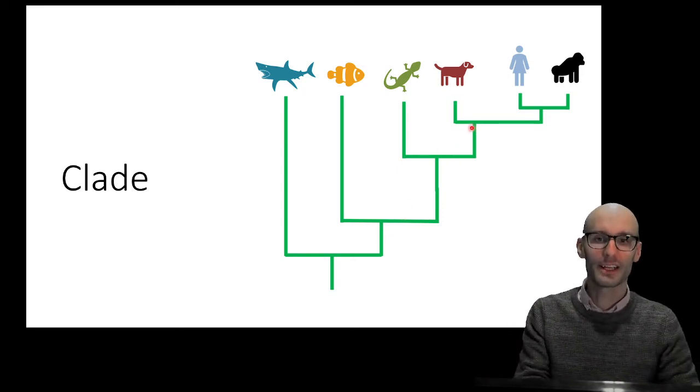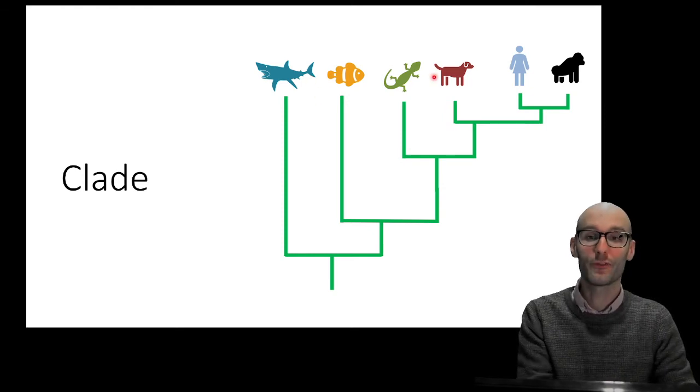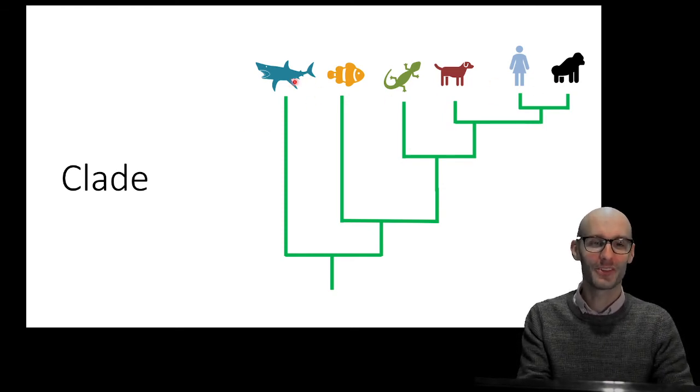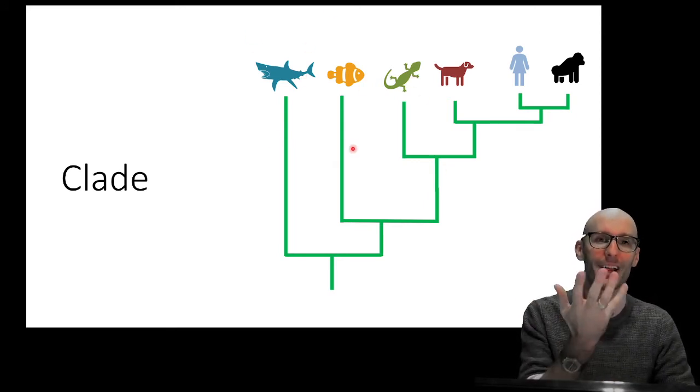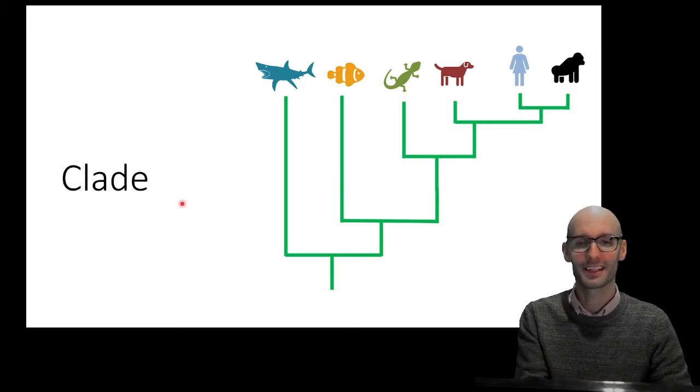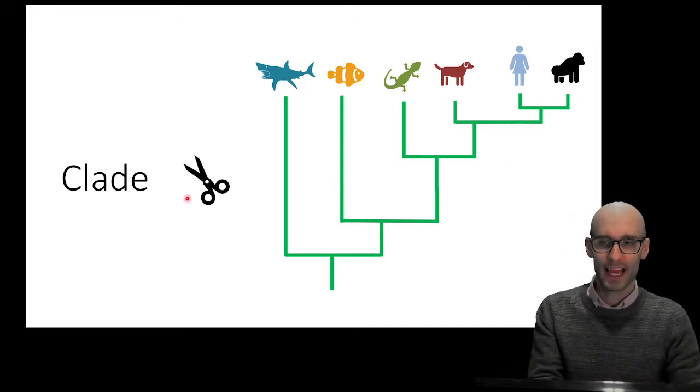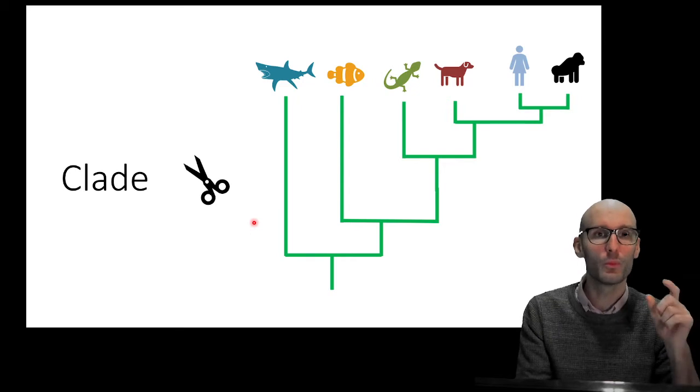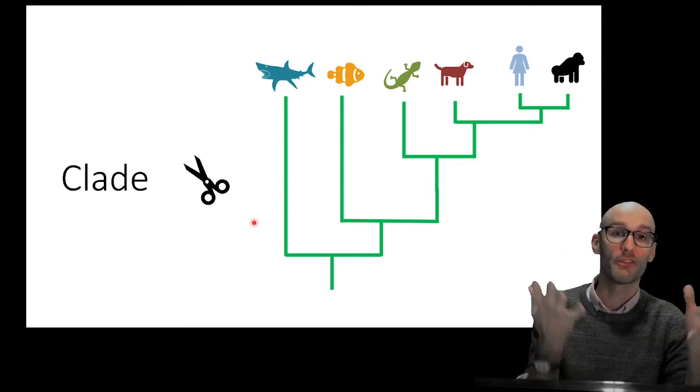So let's have a look at an example. Here we have a pretty good, fairly accurate tree of life, also known as a cladogram. Hence where the term clade, cladogram comes from. This is a picture that shows you the clades in there. So let's take our scissors and see where we can chop this tree of life that makes sense.